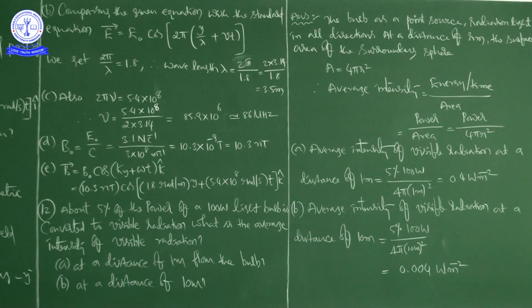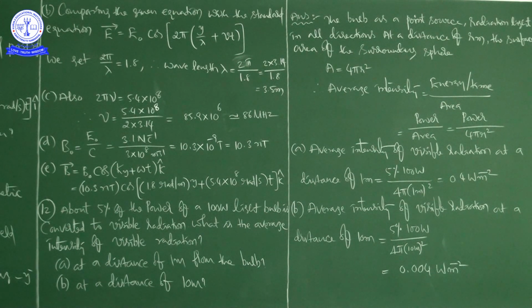It's okay. Right, now see this B naught is equal to E naught by C, that is 10.3 nano Tesla, which is the value we are getting. And afterwards at last write an expression for the magnetic field part of the wave, means here omega will become 5.4 into 10 power 8 radians per second, right? Okay, this is the expression, you know how to write. This is the basic structure, right? And here we are just replacing B naught, k and omega with the numerical values. That's it. Remaining is same, right?